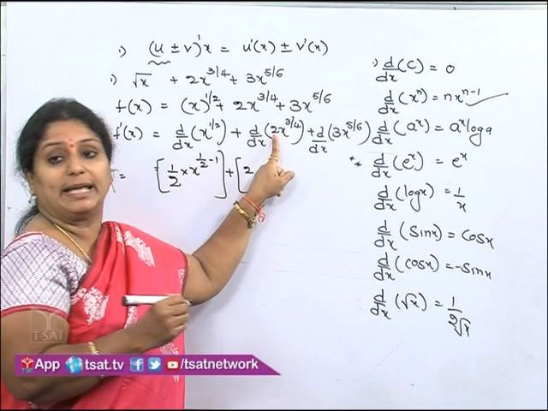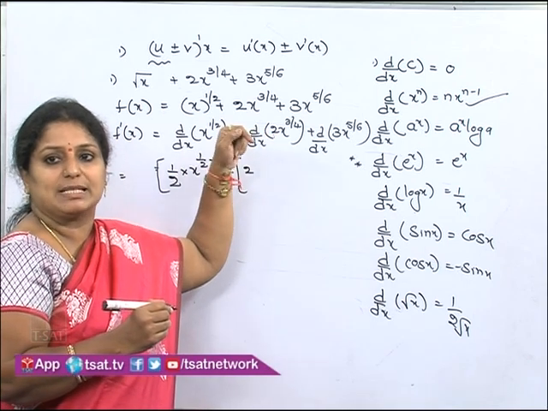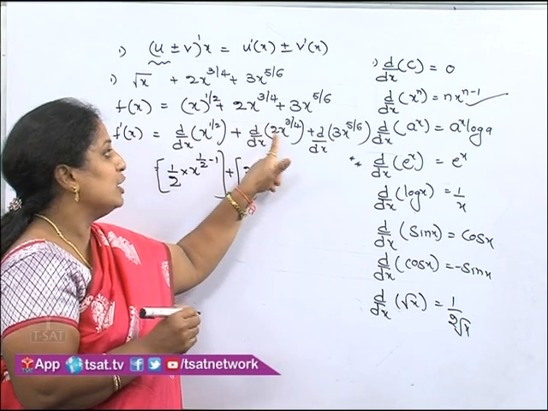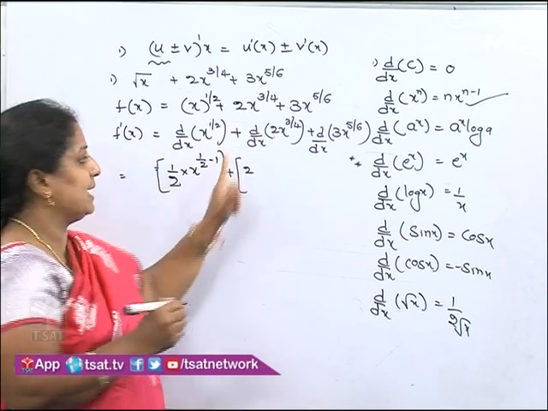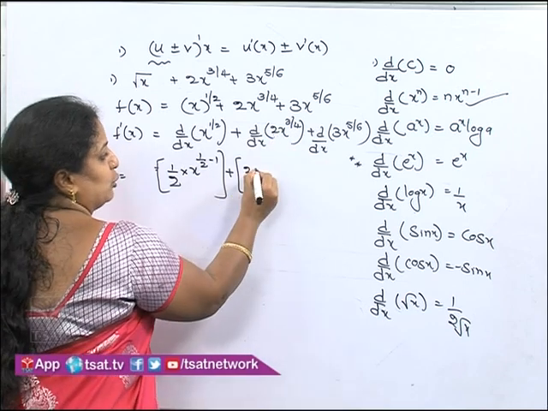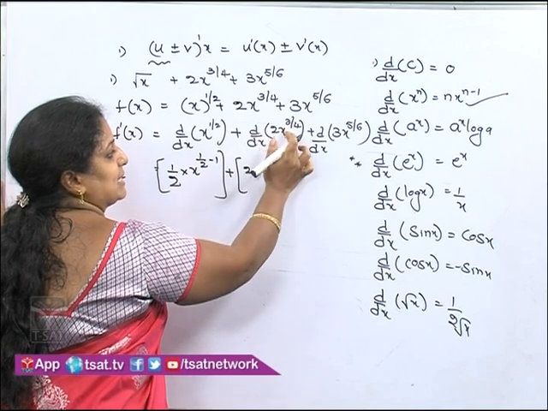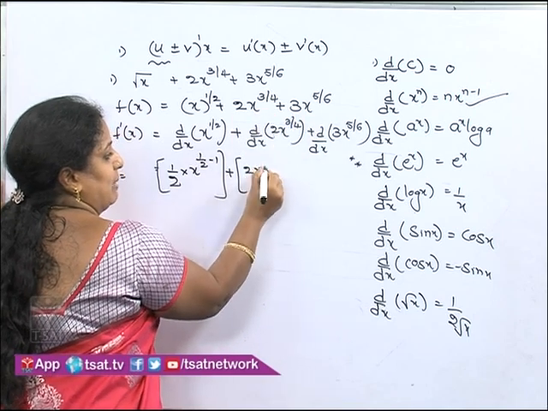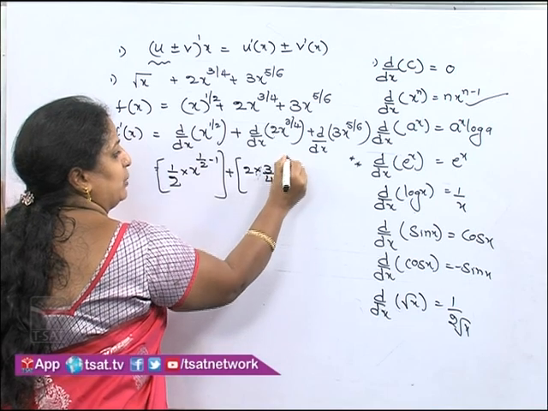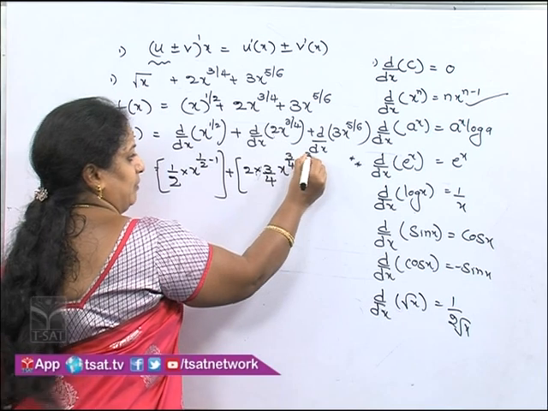Here 2 is not the independent term, 2 is the coefficient of x. Whenever the problem is in this format, 2 comes out of the derivative, like 2 into the derivative of x we will be finding. So, 2 into x to the power of 3 by 4, it means x to the power of n. 2 multiplied by 3 by 4 into x to the power of n minus 1, n means 3 by 4.